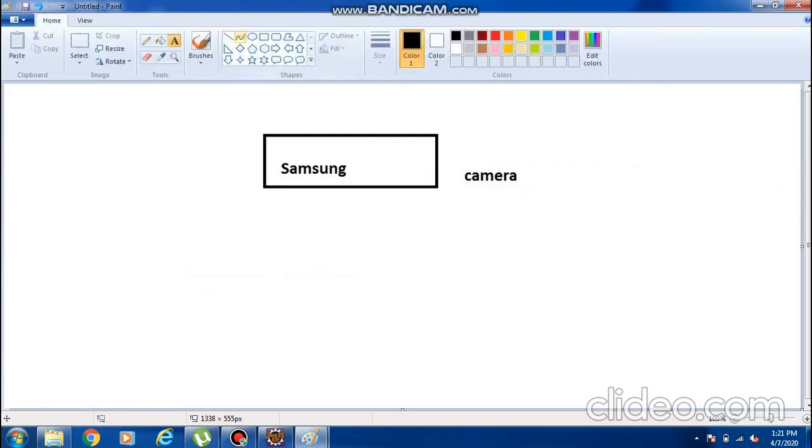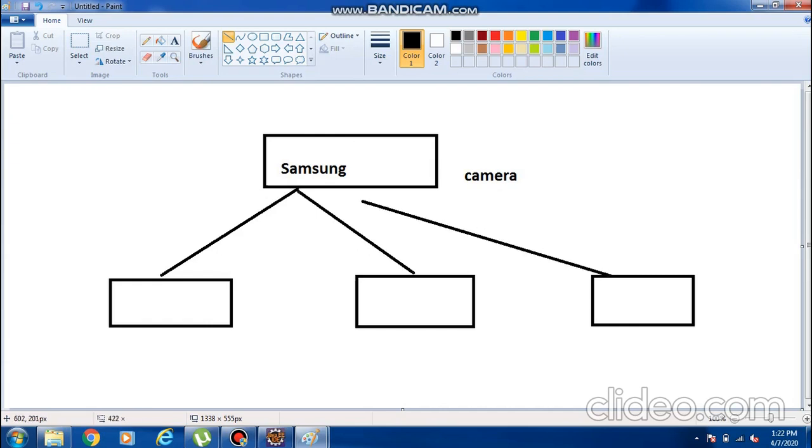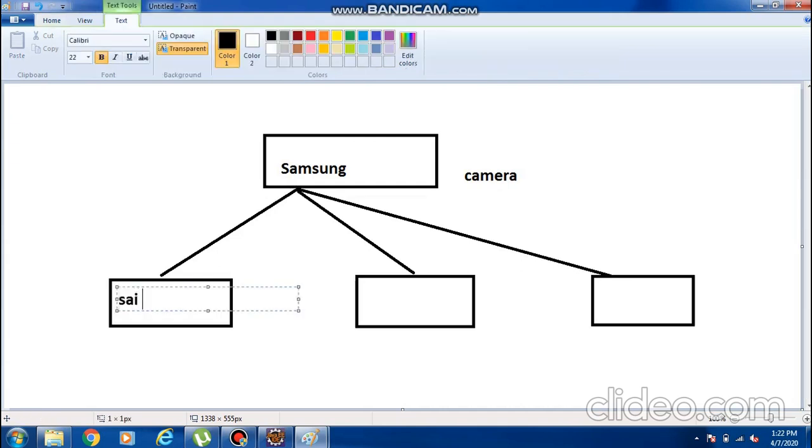Now take three persons. What did these three persons do? Three persons bought a Samsung mobile. Now I am Sai. Which Samsung mobile did Sai buy? Sai bought the J7 mobile.